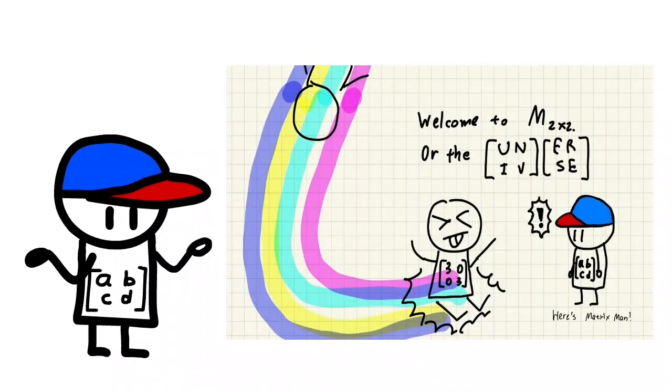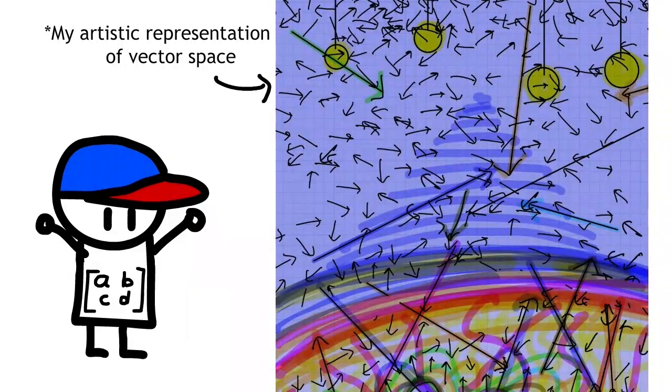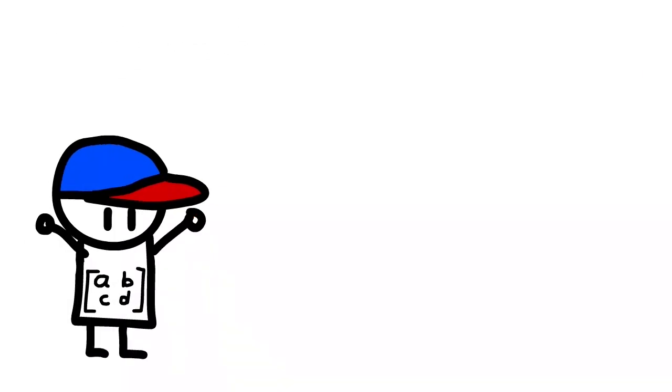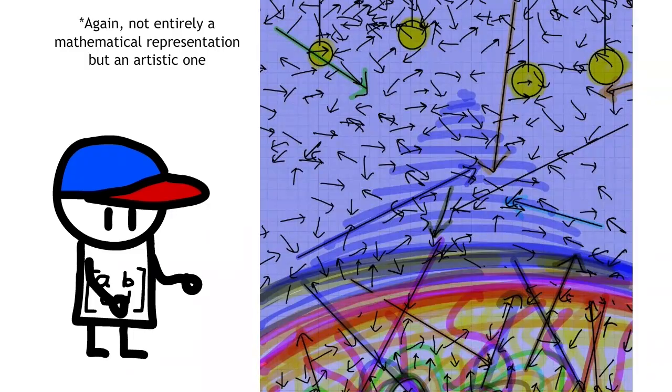And look who 3 meets. Matrix Man. Matrix Man says, "Holy moly, you fell from the sky. Where in vector space did you come from?" A vector space is basically a setting where vectors live. That's not perfectly precise, but it's a helpful way to think about it. Just like integers live on a number line, vectors live in a vector space.